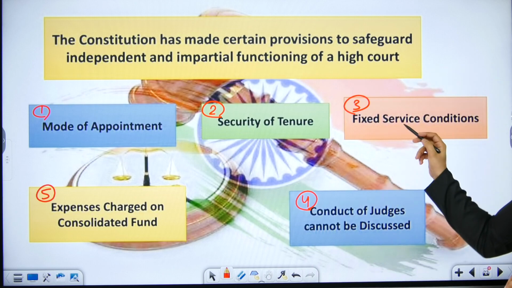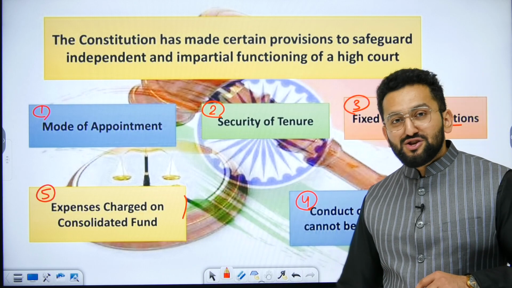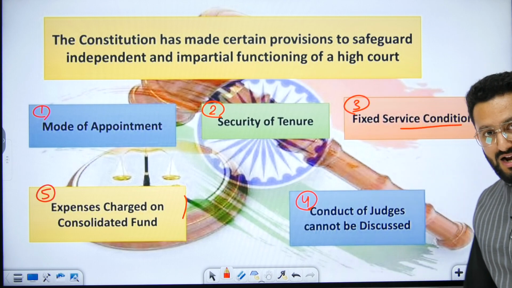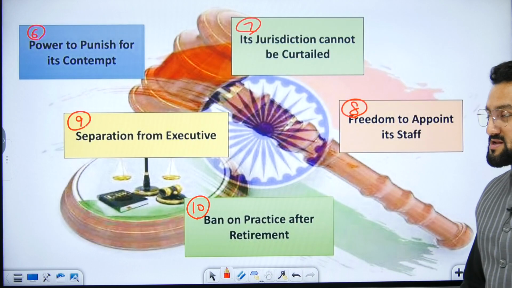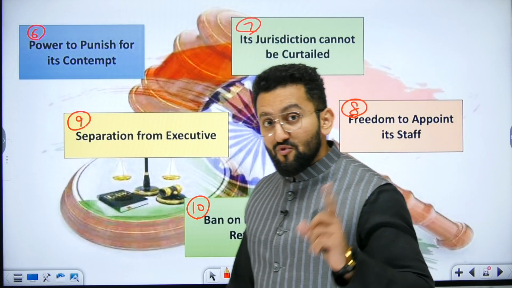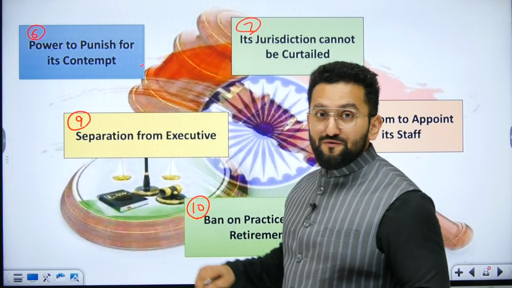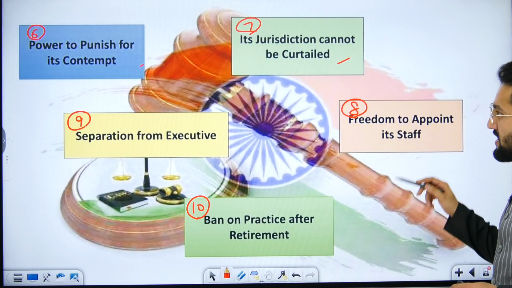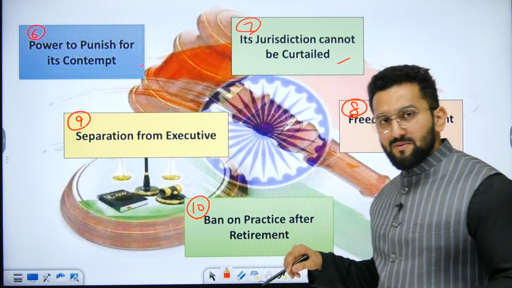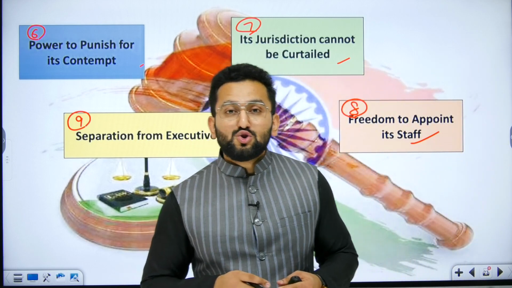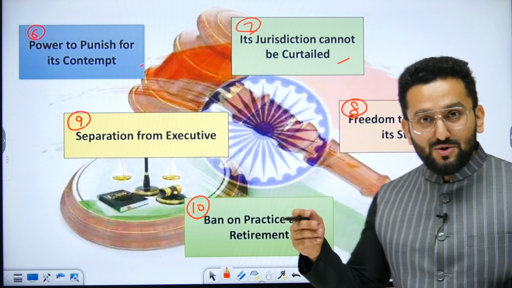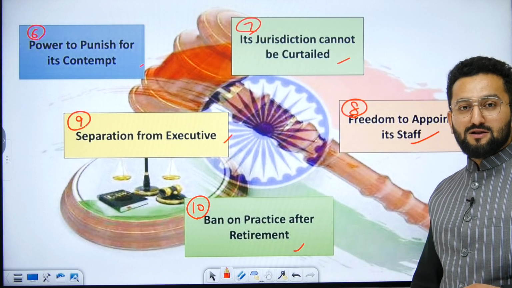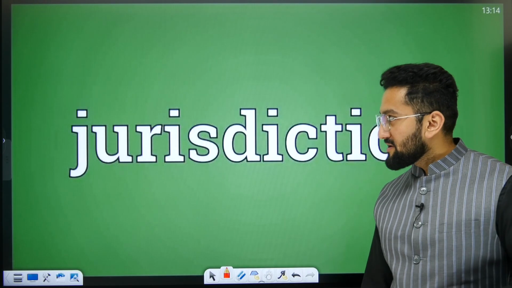Clear? Fixed service conditions. Expenses charged on the Consolidated Fund, charged. It means they are not going to be taken up for vote again and again in the budget. Conduct of judges cannot be discussed in the House until and unless there is a removal motion in place. Power to punish for its contempt. Its jurisdiction cannot be curtailed. You cannot curtail the power. Freedom to appoint staff. For example, the State Public Service Commission works in close coordination with the State High Court when it comes to staff hiring. Separation from executive. Ban on practice after retirement, means judges cannot practice as a lawyer in court after retirement.